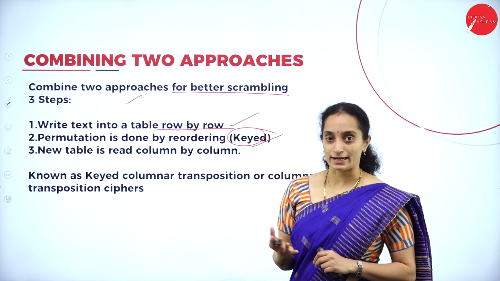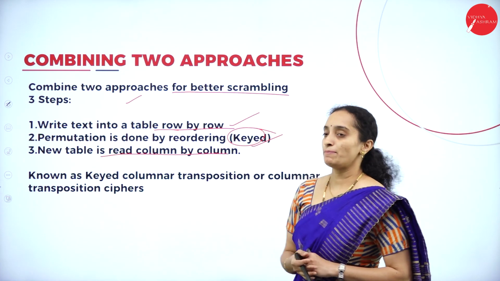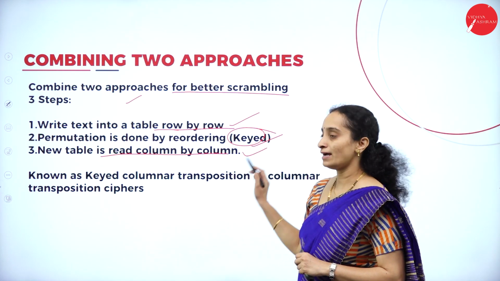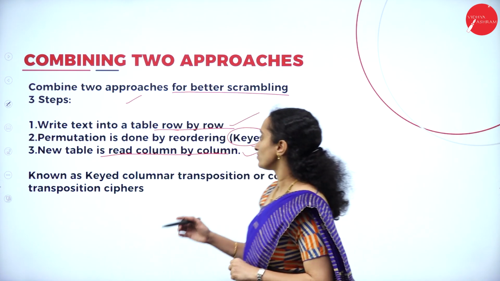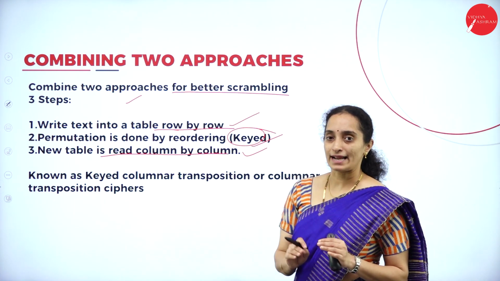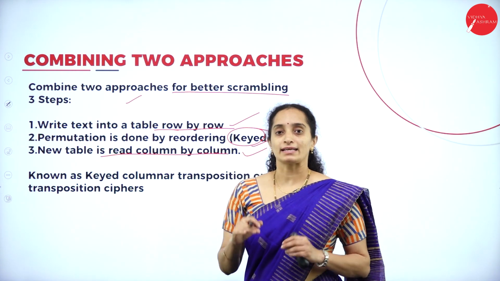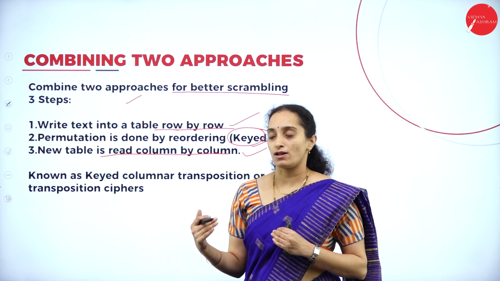Once it is permutated, once the position is changed, then the new table is read column by column. Again, this is the keyless transposition cipher, is it not? So the new table is read by column. We have distributed the characters row by row, but we are reading column by column.